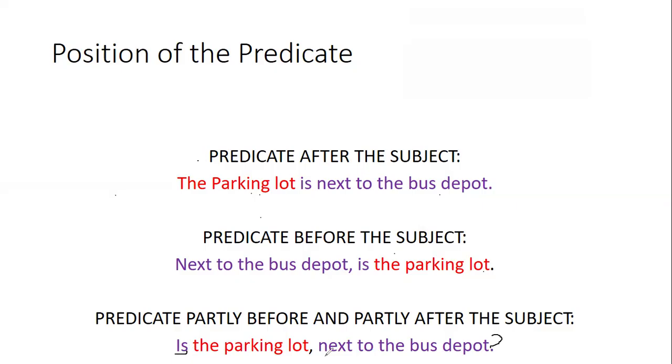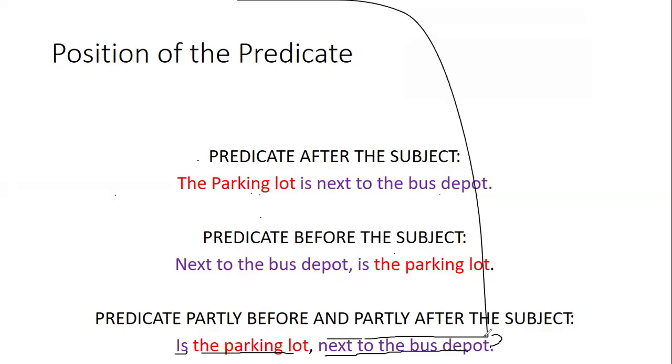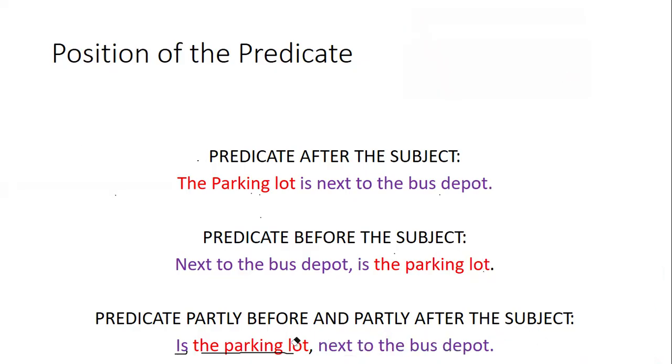So is next to the bus depot is our predicate. So it is partly before our subject, the parking lot, and partly after the subject. So these are the ways in which the predicate would be placed: either before, or after the subject, or partly before and partly after the subject.